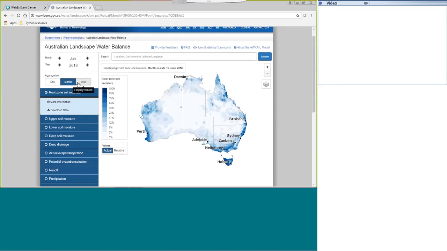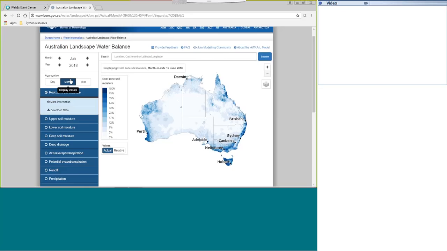Thanks for that. David asked, I'm wondering about unsaturated zone effects in the model. Well, the units of the soil moisture is percentage of available water content. So 100% is at field capacity and 0% is at wilting point.